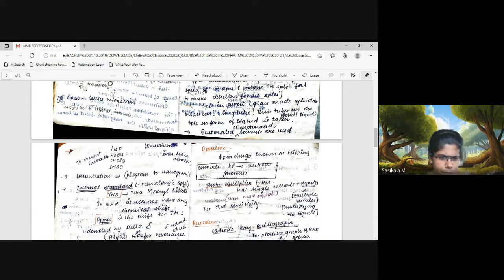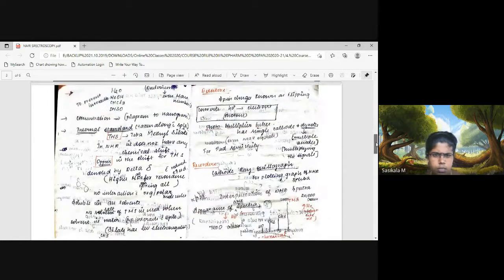Along with the sample, we need to use an internal standard. NMR spectra are always analyzed with an internal standard. This is the special technique; we do not prefer an internal standard for all the other techniques, whereas NMR will definitely use one. Internal standard means that along with the sample we add a standard, to compare the results with the standard. When you choose the standard, we need to follow some principles: the standard you choose should not give an NMR signal at the sample position, so it should not interfere with the sample.